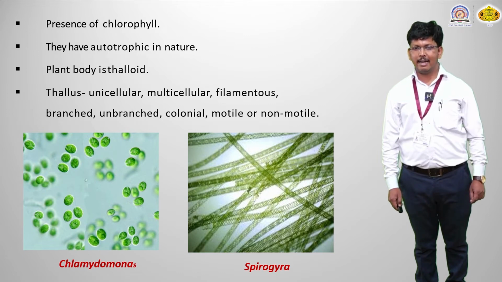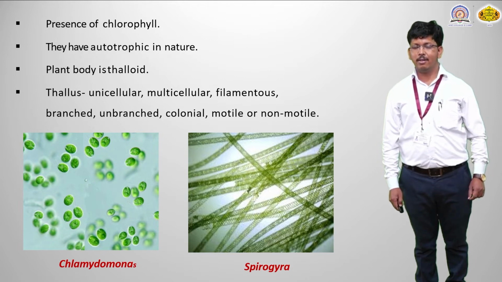Next, the plant body is thalloid. So what is a thalloid structure? Thalloid is a basic characteristic of the lower cryptogams or the higher cryptogams. What is its meaning? They don't have a prominent root-like structure, stem-like structure, leaf-like structure or flower-like structure. That characteristic is completely absent in that particular organism, and that is called a thalloid organism.